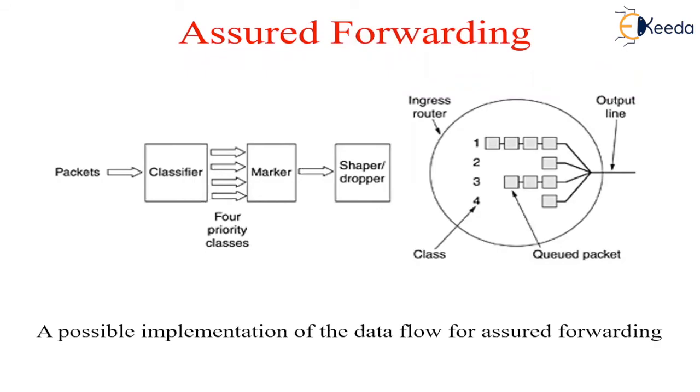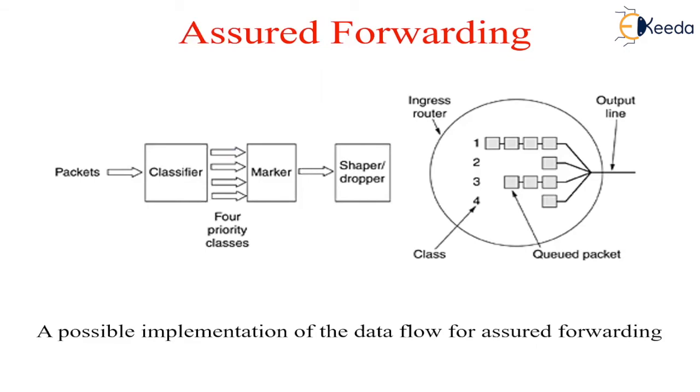A somewhat more elaborate scheme for managing the service classes is called assured forwarding. It specifies that there shall be 4 priority classes, each class having its own resources. In addition, it defines 3 discard policy probabilities, and these discard probabilities are used under congestion situations. The 3 discard probabilities are low probability, medium probability, and high probability.